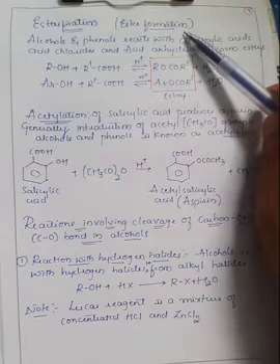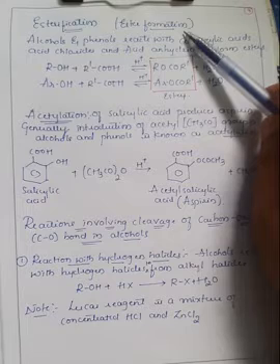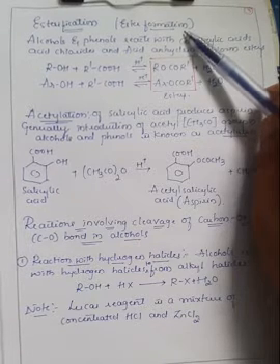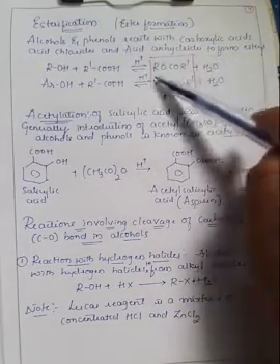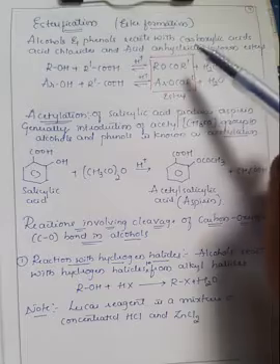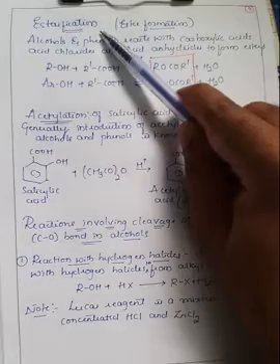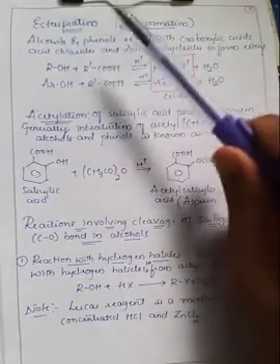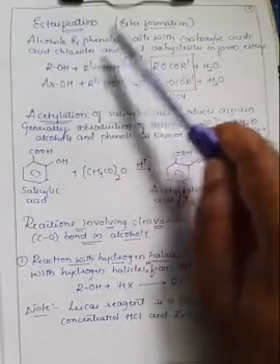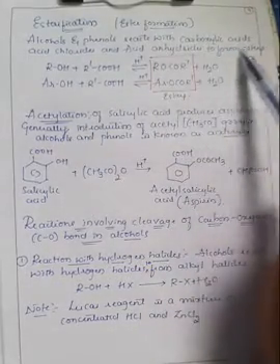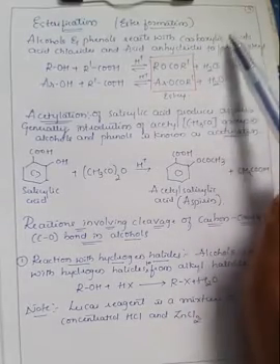The compounds which are in the form of RCOOR dash are esters, right? So the functional group of esters is COOR. Here we are preparing esters. If you observe on the product side, we are preparing the esters, and this reaction is generally called the ester formation reaction, or it is also known as esterification, right? Whenever alcohols and phenols, so here we can take both, react with carboxylic acid. We have taken one functional group, carboxylic acid, right? The molecular formula of carboxylic acid is COOH.